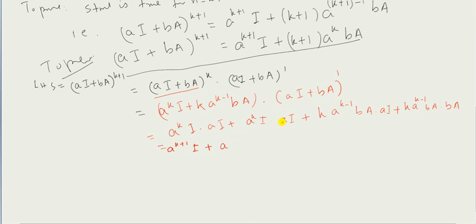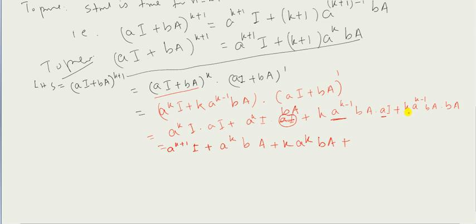Oh, I have written this expression wrong. Here the expression will be b into a, then this one will be into a, it is correct. Now look at this, a to the power k into I into a, it will be a itself, so a to the power k multiplied by b, and remaining is I into a, which gives you a only. Plus, let us proceed further, k into again a to the power k minus 1 and a, it will simply be a to the power k, then b will be there, then a is remaining, so I have to multiply that.